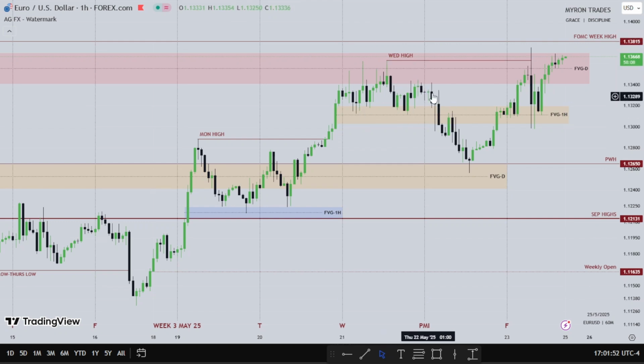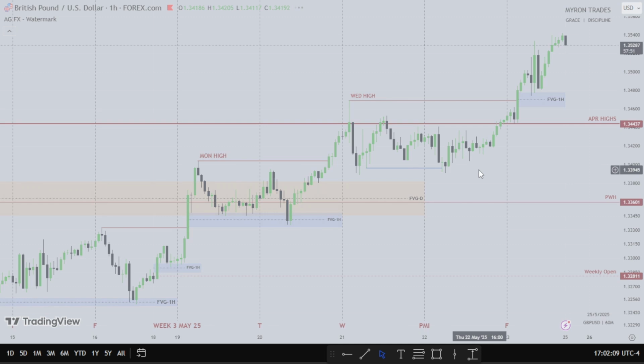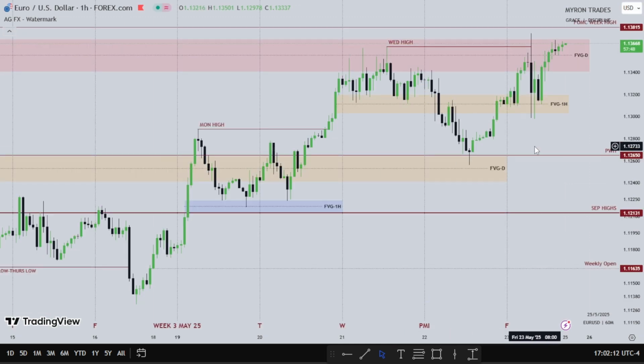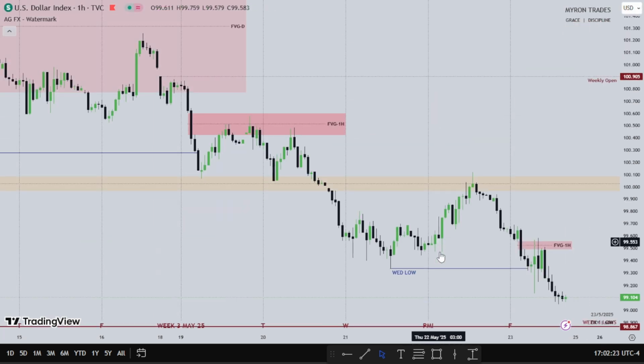Then we have Thursday. This is Thursday with the whole news and everything. The euro slides lower. Why? The euro is weak compared to the pound. Look at what pound was doing on Thursday. It was consolidating, right? Look at what euro was doing on Thursday. It was trading lower, due to the dollar finding a retracement within Thursday's range. Look at the dollar. You can see the dollar was trending, going higher on Thursday, right? This is the Thursday price action for the dollar.